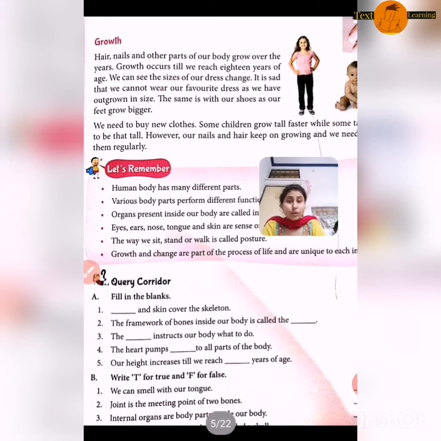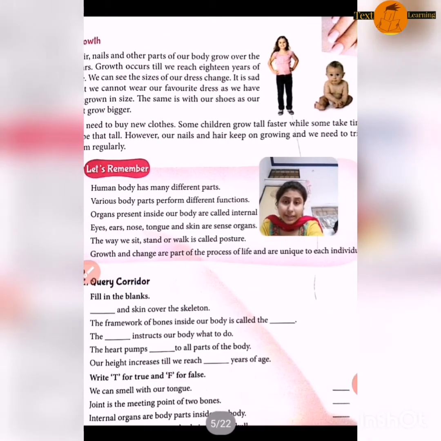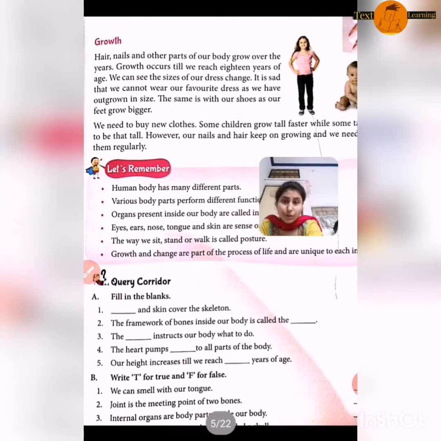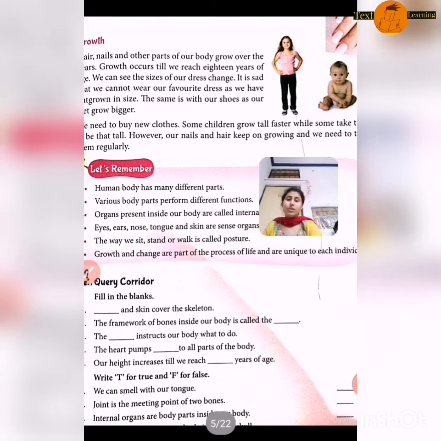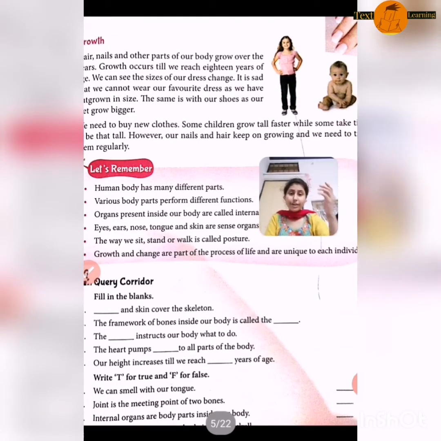Some children grow taller while some take time to be tall. You can see other students, they are very tall, and some are very short in height. So it depends on heredity and your diet.